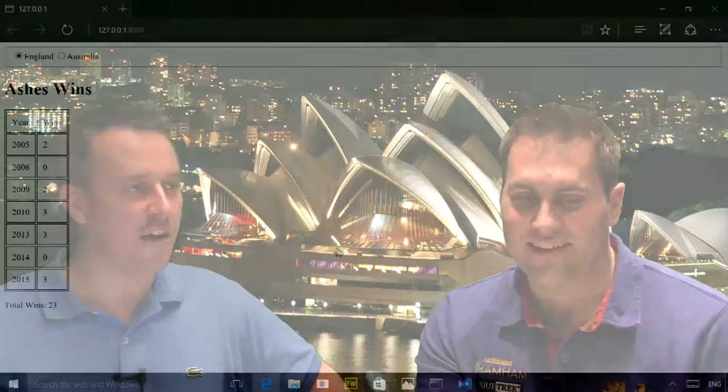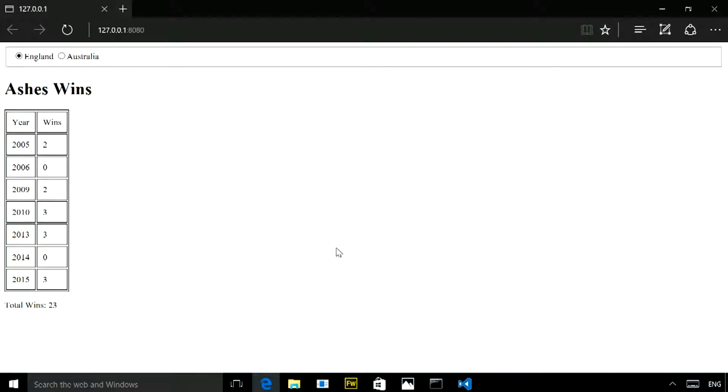This is the wonderful website that I've built. Look at this, a magical use of... I've never seen such a beautiful table. Look, the idea is I'm switching between England and Australia, and it shows the different wins for those teams, and then it will sum it up at the bottom, but we'll get to why that's not working later when I look at the actual code. Yeah. It should be working, but it's not, but don't worry.